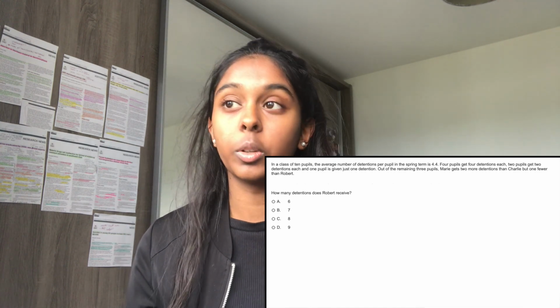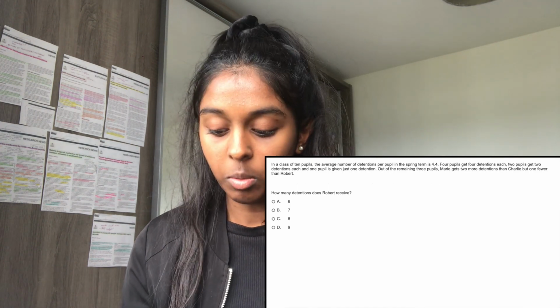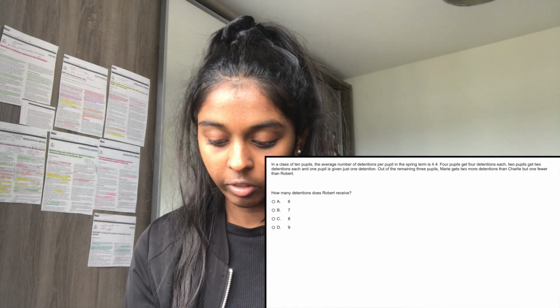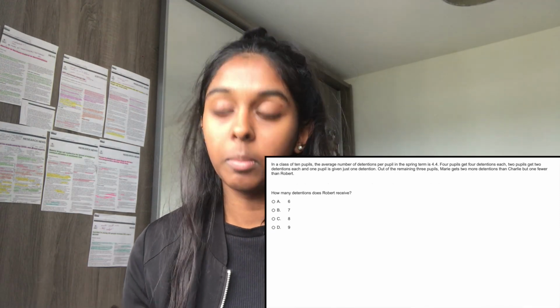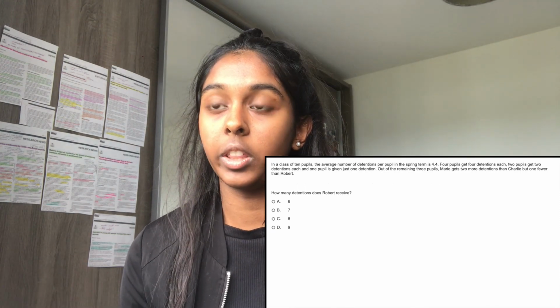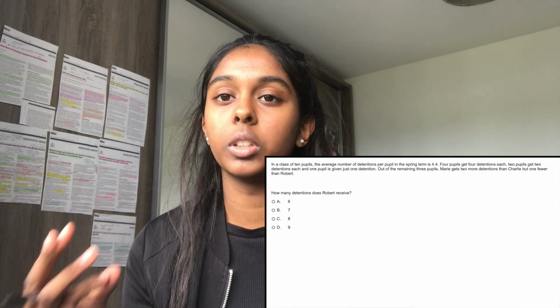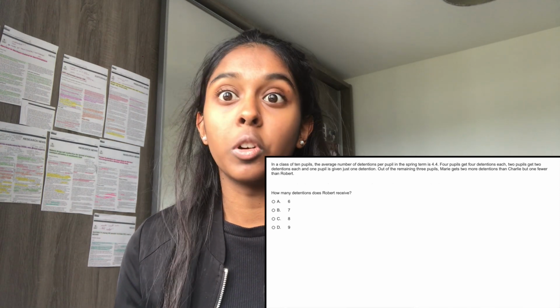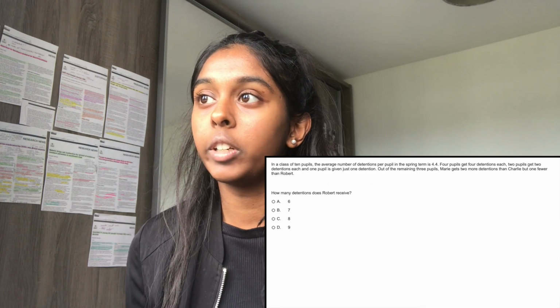So I'm just going to do a quick calculation of 44 minus 21 on my calculator, and that gives me 23. That shows me that in the remaining 3 pupils, among them they've only got 23. Among the 3 pupils they've got 23. So now I've got names for the final 3. Marie gets 2 more than Charlie, 1 fewer than Robert.